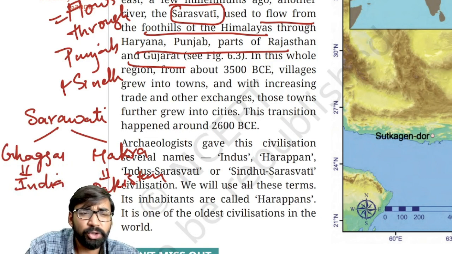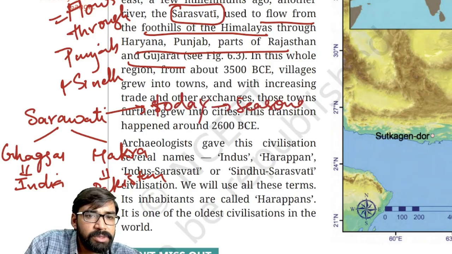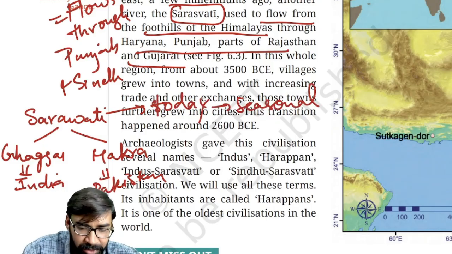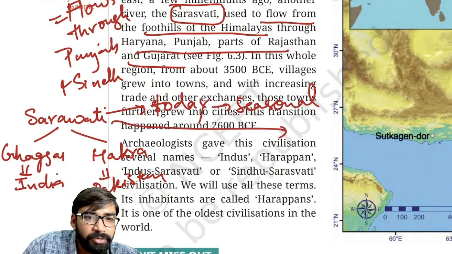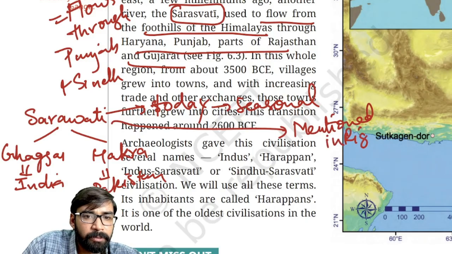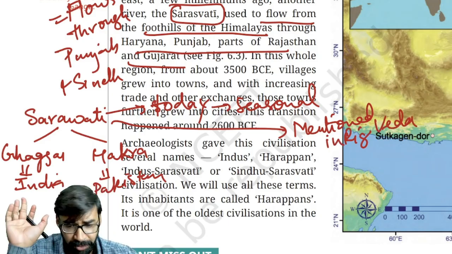Today this river is seasonal in nature. Fine? Okay. This river is also mentioned in Rig Veda. I hope this much is clear.